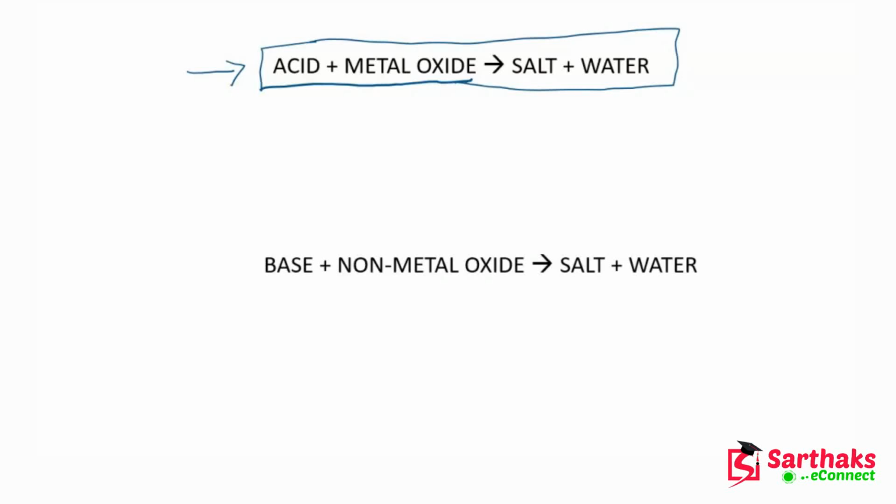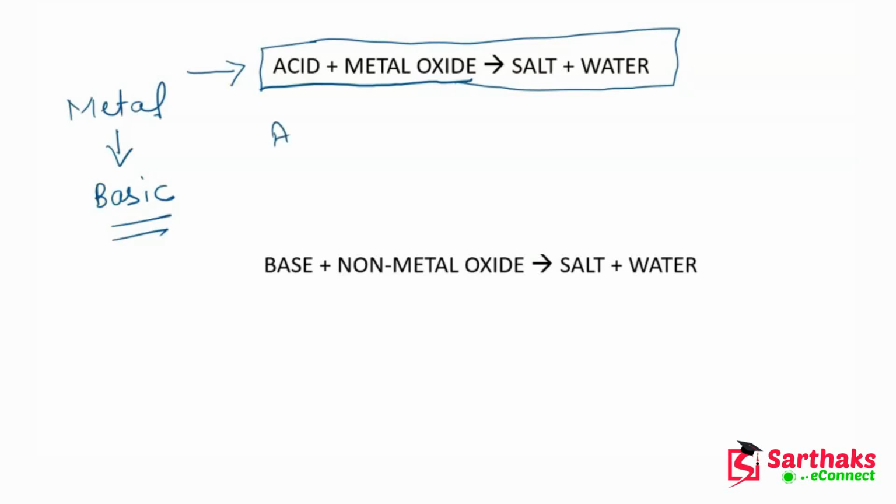So basically guys, most of the metals and their compounds are basic in nature.